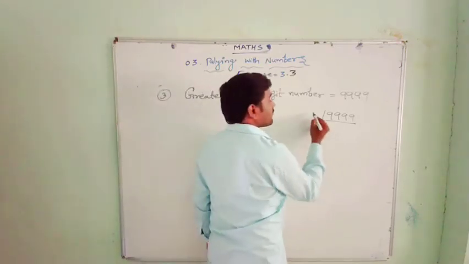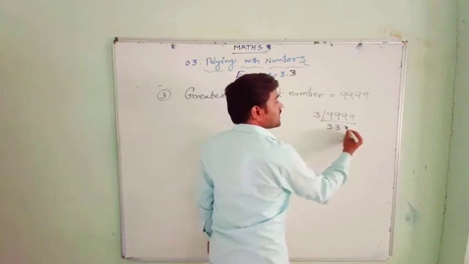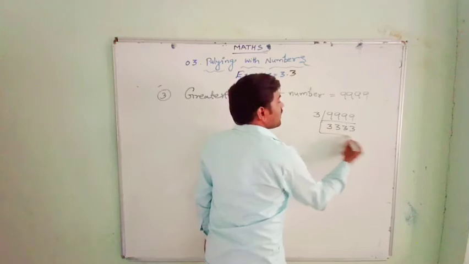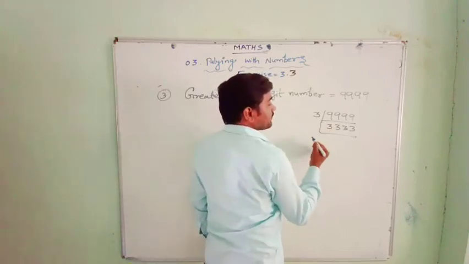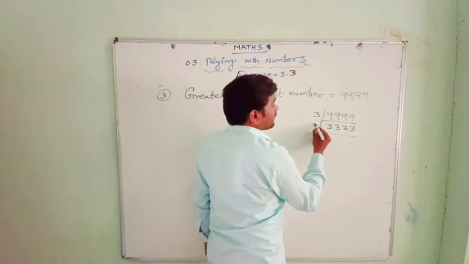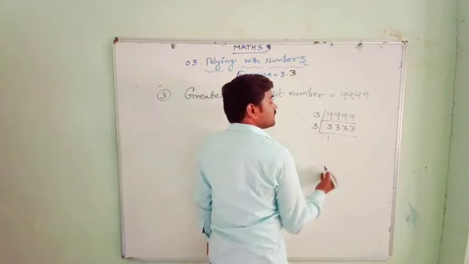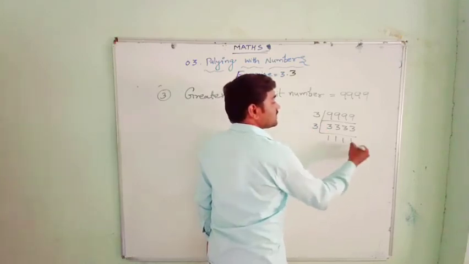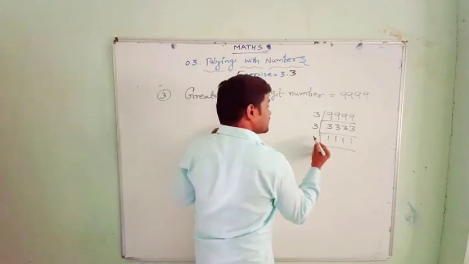I will go for the 3 table first. 3 threes are 9. Again it is possible in which table? Again it is possible in the 3 table. 3 ones are 3. It is possible. Finished.